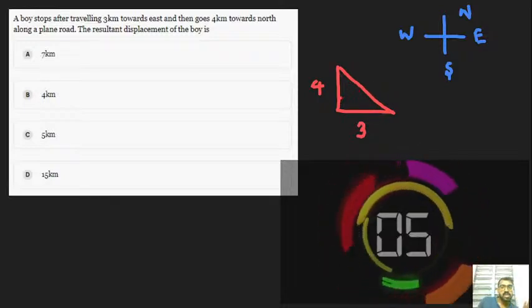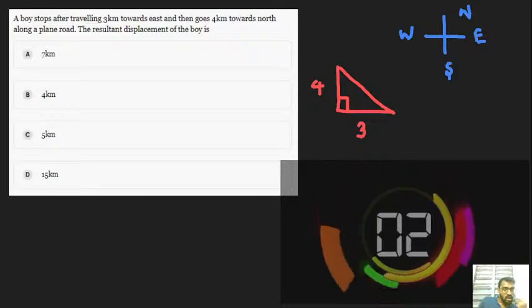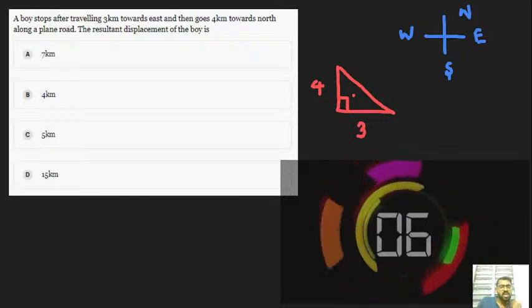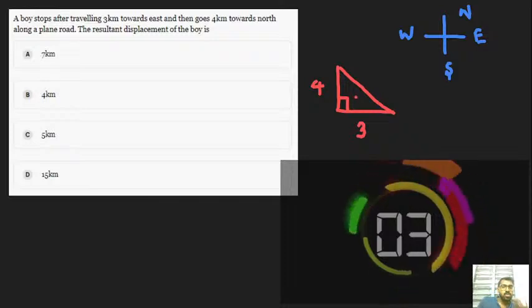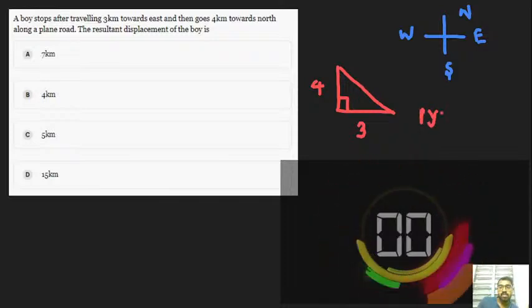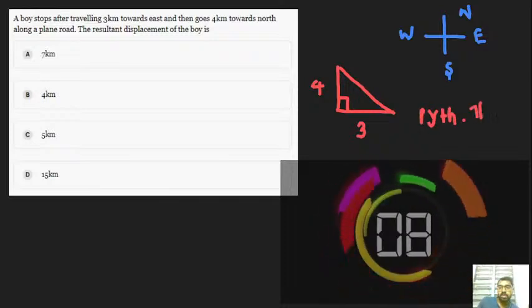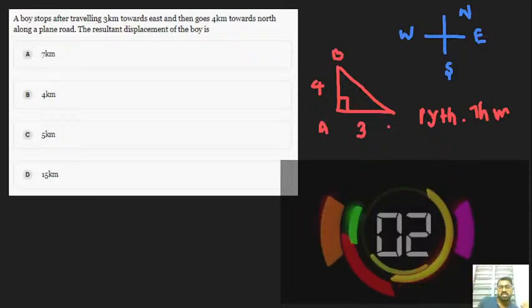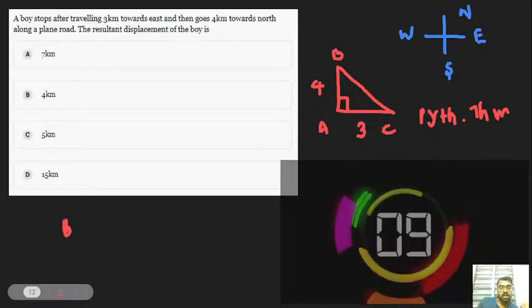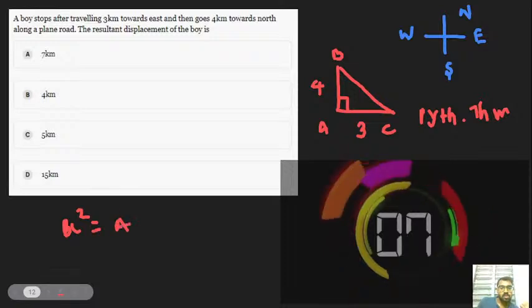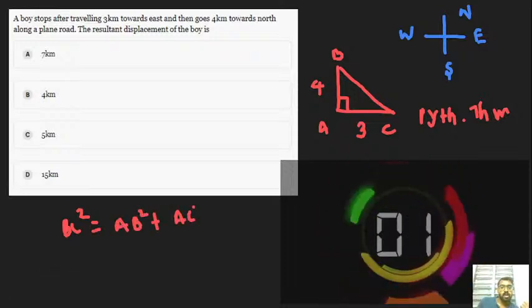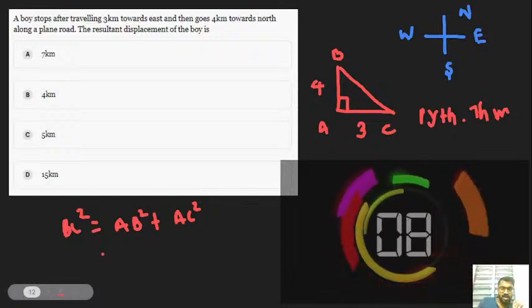I hope you can easily understand what this triangle is. This is a right angle triangle, and only the hypotenuse needs to be found. By using the Pythagoras theorem, you can easily find it. Let's see A, B, C. So BC square is equal to AB square plus AC square. Got it? Here A is the common point.